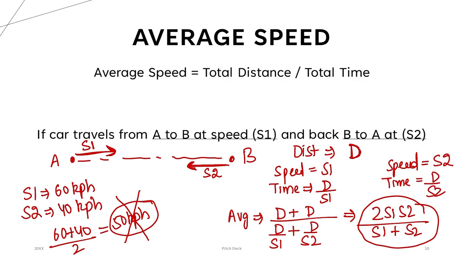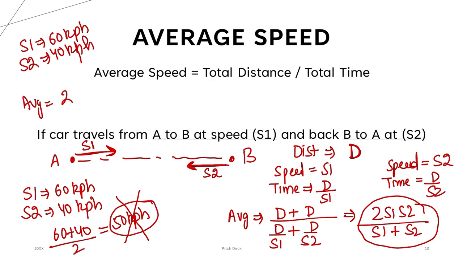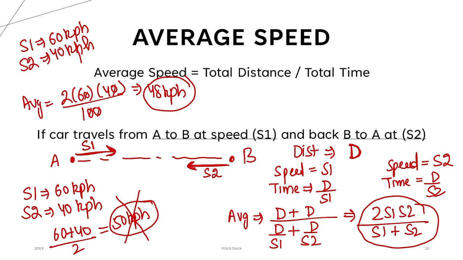Now, coming back to the question, S1 is 60 kilometers per hour, S2 is 40 kilometers per hour. Now, average speed is 2 S1 S2 divided by S1 plus S2, that is 2 times 60 times 40 divided by 100, which is 48 kilometers per hour. This is the answer and not 50 kilometers per hour, which many people are going to make a mistake on if they don't use this basic concept that average speed is total distance upon total time. I hope this is clear.